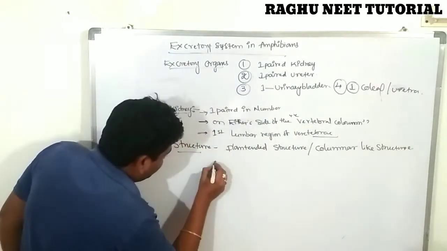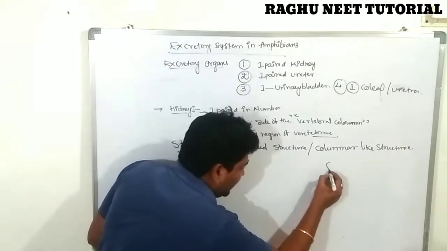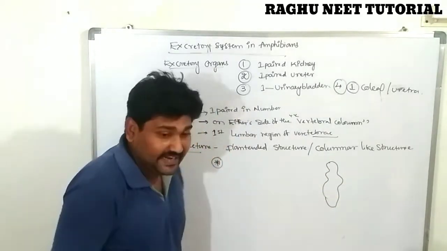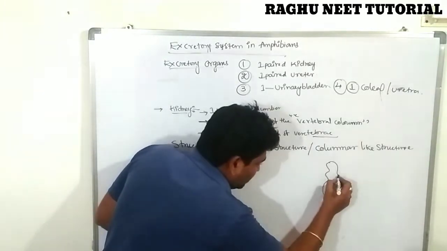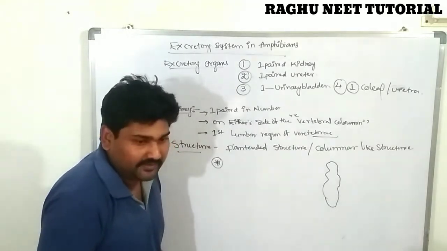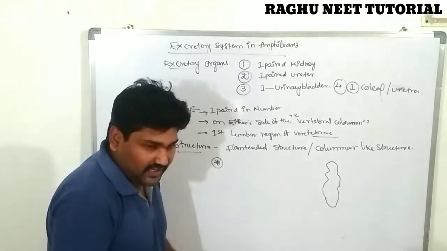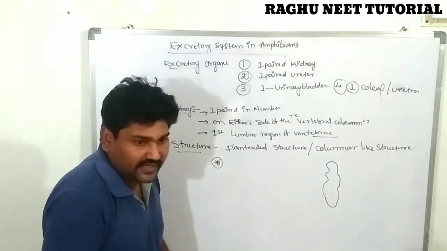Next point: the kidney is completely protected. The columnar-like structure of the kidney is protected by an outermost covering membrane known as the retroperitoneal membrane, or retroperitoneal organ. The kidney of the human being is covered by the outermost covering membrane known as the renal membrane.